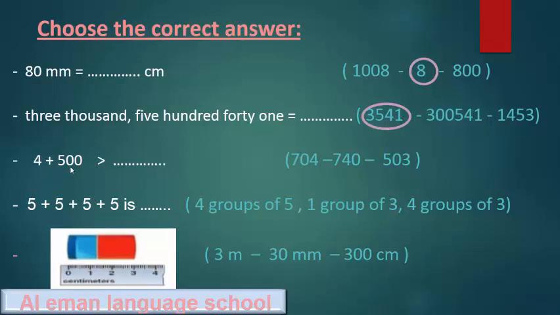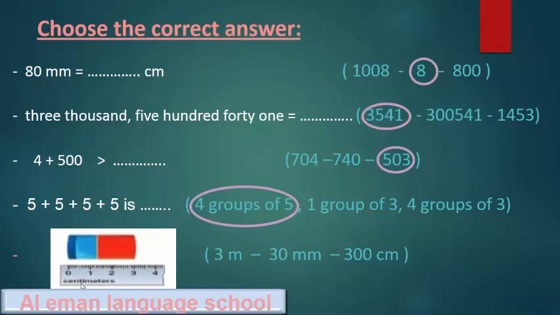4 plus 500, 500, bigger than, yes, it's 503. So 504 is bigger than 503. 5 plus 5 plus 5 plus 5 is 4 groups of 5. Yes, it's 4 groups of 5.